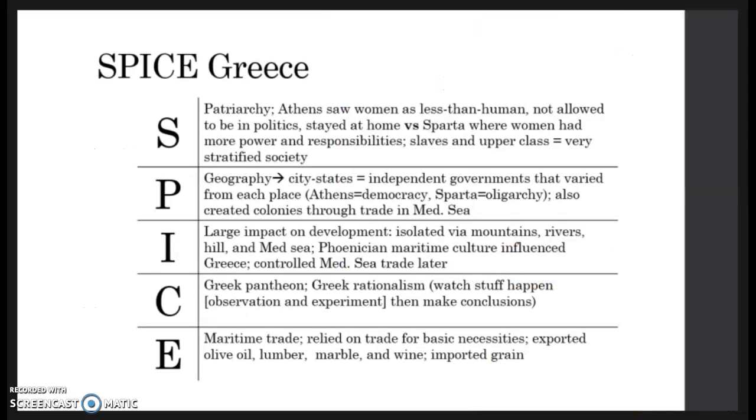Did you make a Venn diagram or T-chart of Athens and Sparta? Did you organize some things differently in the themes? We will have a lot of practice with SPICE charts, so don't be worried if yours don't look like mine just yet. Soon enough, you'll know the difference between society and culture, economics and politics. Now, as you go through this week, continue to fill in this SPICE chart and keep the five themes in mind.